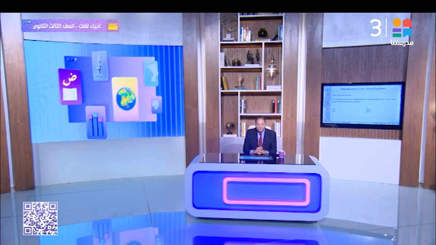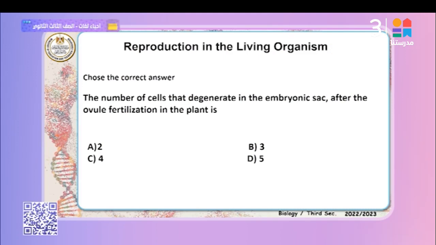Choose the correct answers. The number of cells that degenerate in the embryonic sac after the ovule fertilization in the plant. What are the numbers? The number of cells degenerated. The egg cell fuses with the male nucleus. Okay. Inside, there are 8 cells: 3 antipodals, 2 synergids, 5. 2 polar nuclei, 7. Egg cell, 8. The egg cell fuses with the male nucleus, forming the embryo and zygote. The 2 polar nuclei in the embryonic sac fuse with the male nucleus, 3.